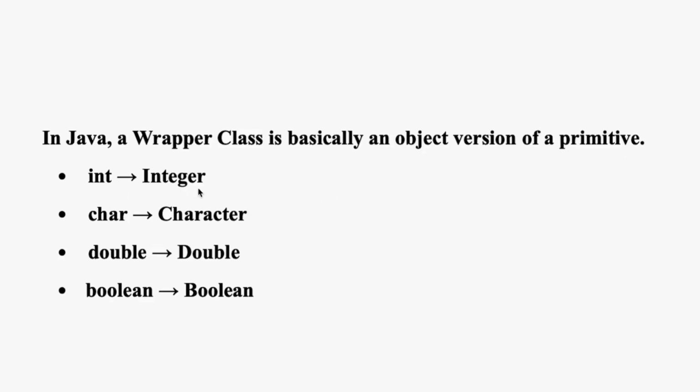Int can be written as Integer, char can be written as Character, double can be written as Double, and boolean can be written as Boolean, and so on. So, wrapper classes let us wrap a primitive value inside an object, which means now we can store them in a collection, use them with generics, and even take advantage of built-in methods.